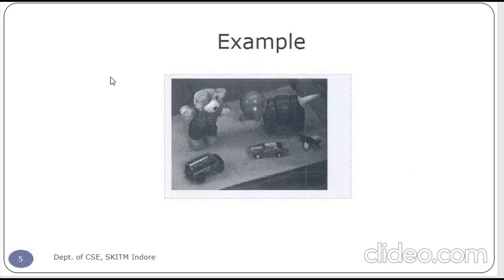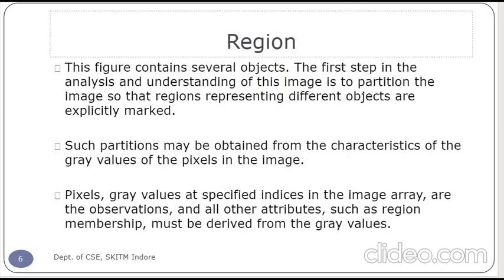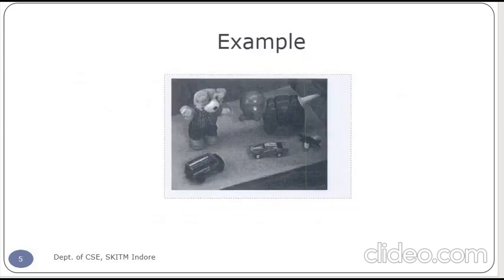If I am talking about this image, it shows a place where certain toys are kept. If I look closely at this image, it represents one object, second object, third, fourth and fifth object. So yes, we considered the previous example. The figure contained several objects, 1, 2, 3, 4, 5.